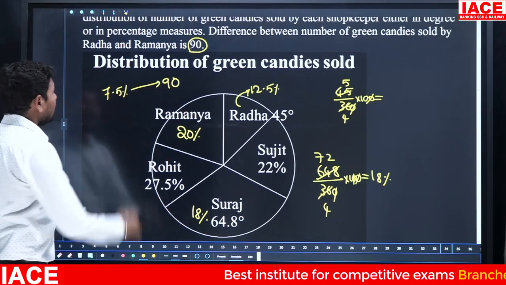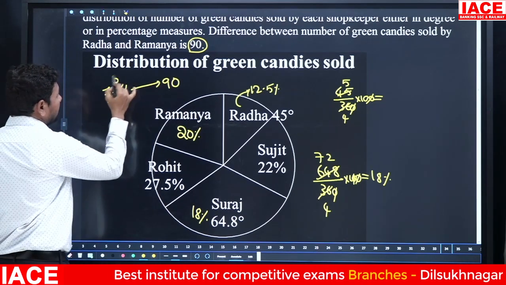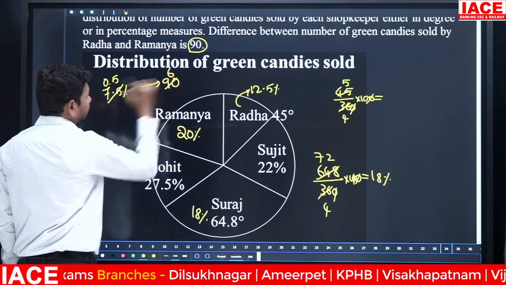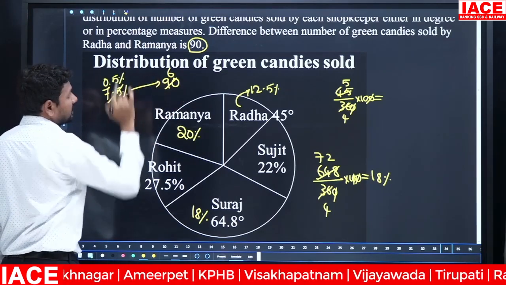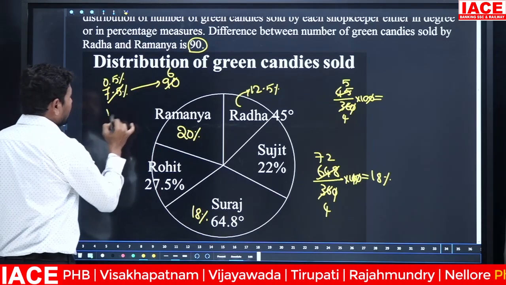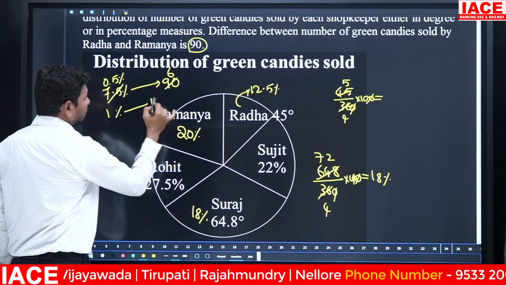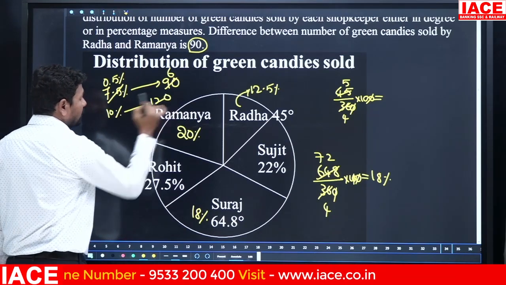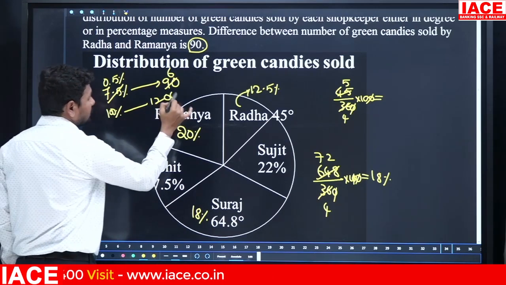7.5% is equal to how much? 90. 15 sixa is 75. 0.5% is equal to 6. Then 1% is equal to how much? 12. 1% is equal to 12. 10% is equal to 120. 100% is equal to 1200.